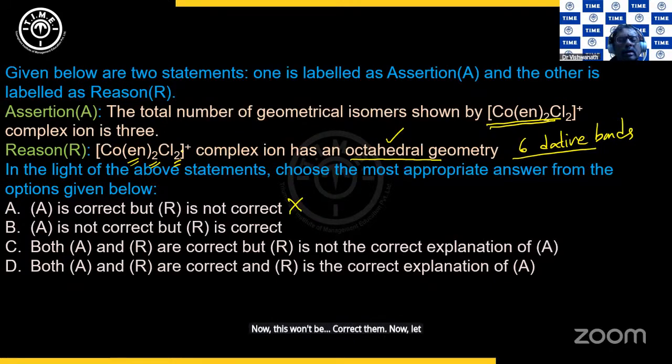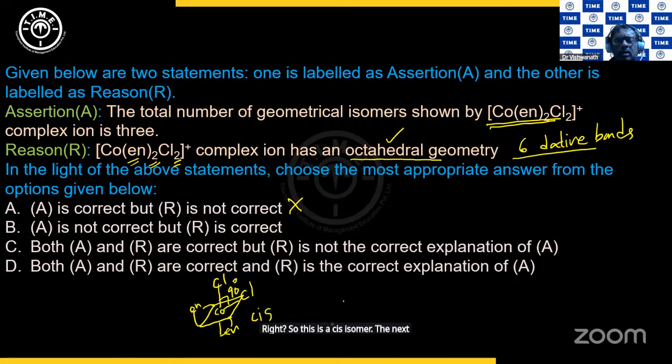Now let us look at the assertion part. The total number of geometrical isomers shown by this one. If it is an octahedral geometry, we have the central atom, that is cobalt. And we could have a Cl and a Cl cis to each other, that is at 90 degrees. And then the En, ethylene diamine, can attach like this to the central atom. So this bond angle is 90 degrees, right? So this is a cis isomer.